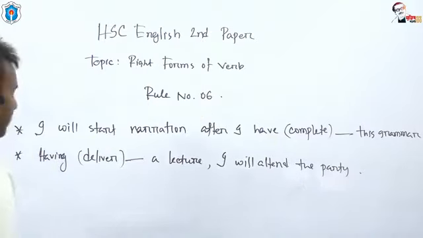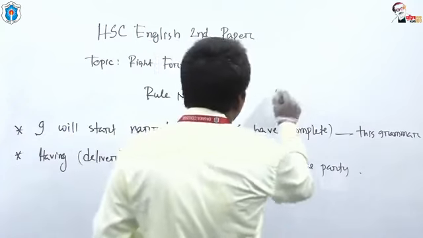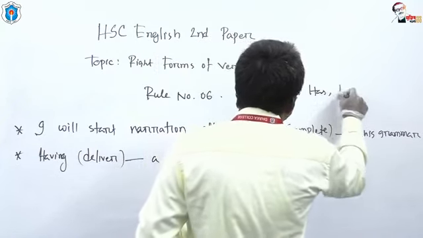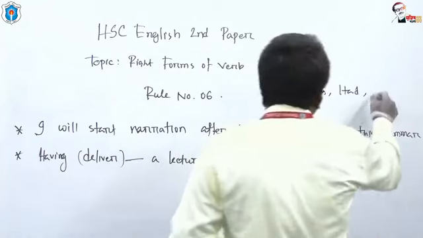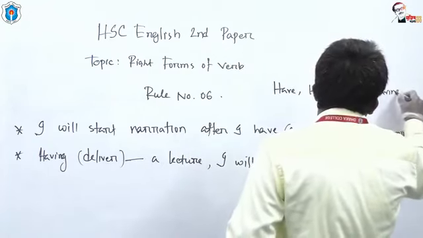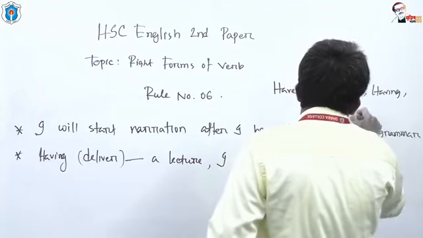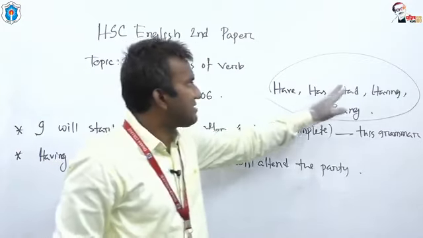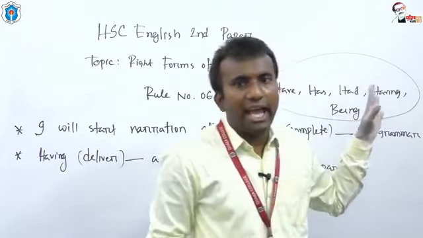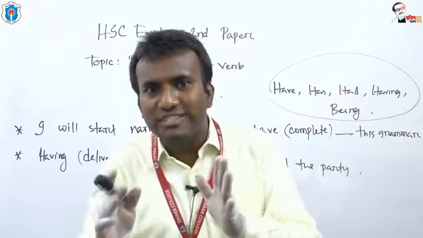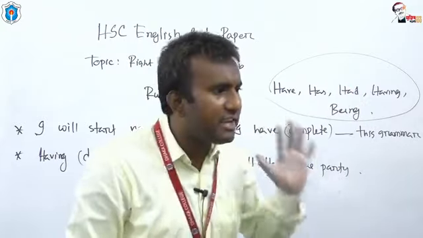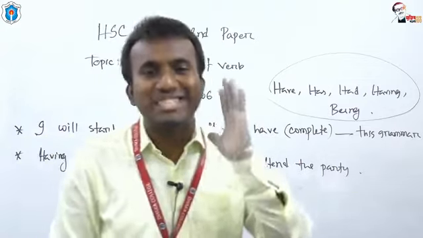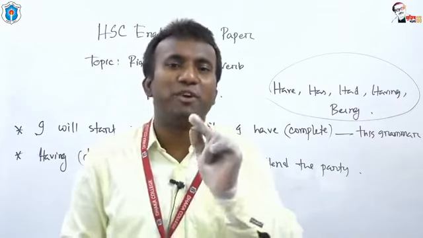Dear students, if you get any auxiliary verbs like have, has, had, having, being used in a sentence, after these auxiliaries you have to take the past participle form of the main verb.